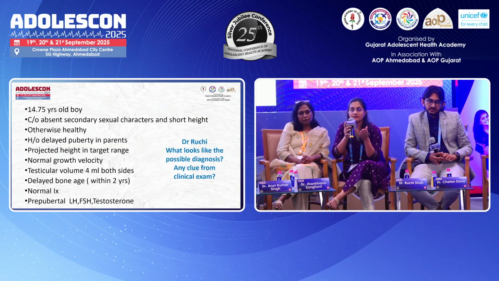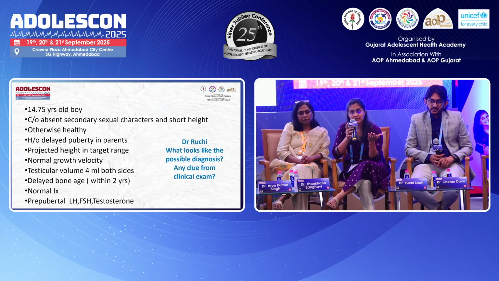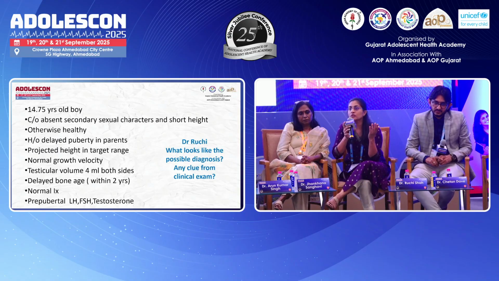There is a history in the family, which is quite common in constitutional delay: the father clearly gives a history that he was short until 12th standard and then grew. Probably the father also had a delay in puberty. The child is clinically entering puberty, looking at the gonads. The bilateral testicular volume is 4 ml, but biochemically, since LH and FSH are pulsatile hormones, they are still not in the pubertal range. We have seen that the growth velocity is normal. A normal growth velocity practically rules out growth hormone deficiency and thyroid deficiency, the hormones basically responsible for the majority of growth in the pre-pubertal age.